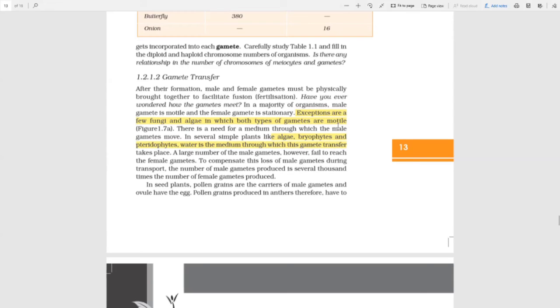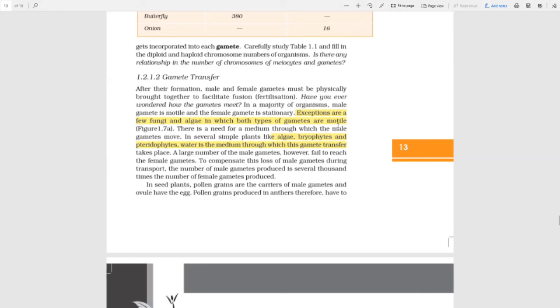To compensate this loss during the transport, the number of male gametes produced is several thousand times the number of female gametes. Consider the crown, and there are these millions of soldiers in one case, and in another case there is just this one person. Now this one person goes, and at some point there is a disaster, a bomb explosion, and this soldier just dies.